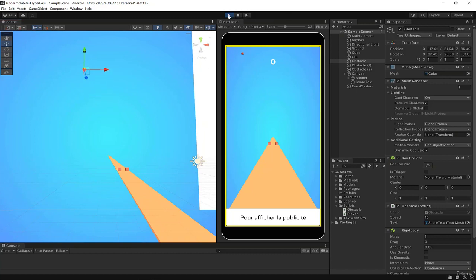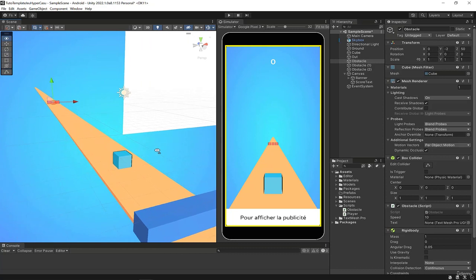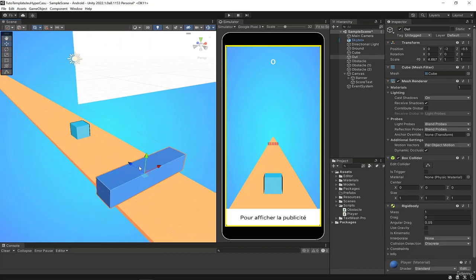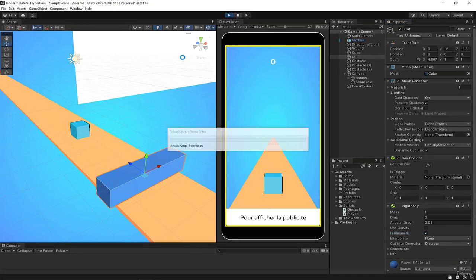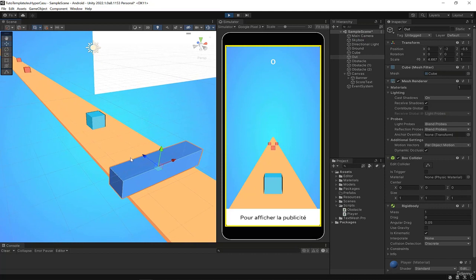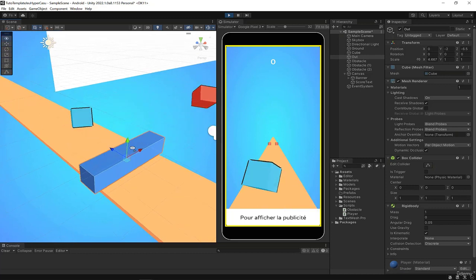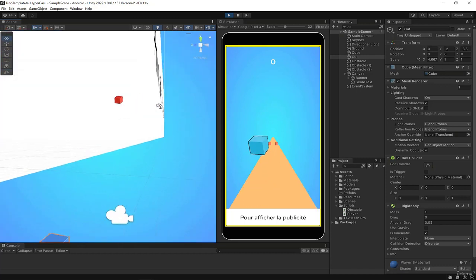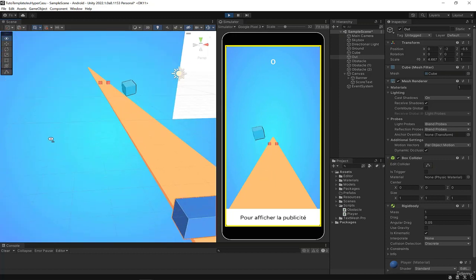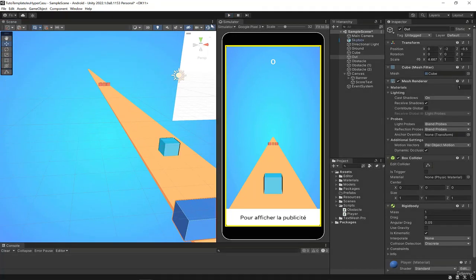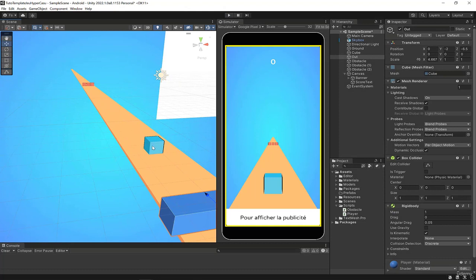If you don't want everything to break, you can actually check the isKinematic property, for example, on the end obstacle. And by checking this isKinematic property, the shape will not be affected by external forces. See, like this, so it doesn't move. That doesn't change the fact that everything is broken. But as I said, it doesn't matter. All I was interested in was detecting the collisions.